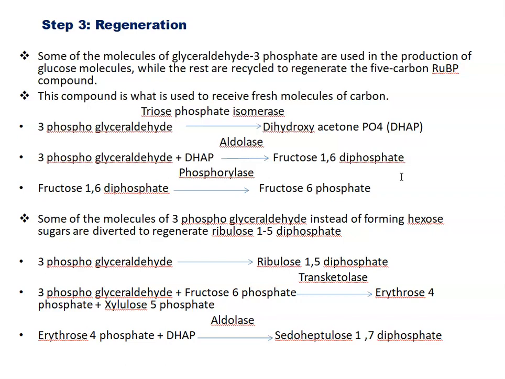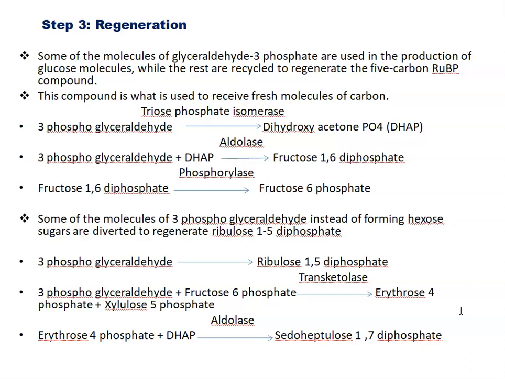Means 3-phosphoglyceraldehyde to ribulose 1,5-bisphosphate. But this 3-phosphoglyceraldehyde reacts with fructose 6-phosphate in the presence of an enzyme transketolase, and erythrose 4-phosphate and xylulose 5-phosphate are formed.